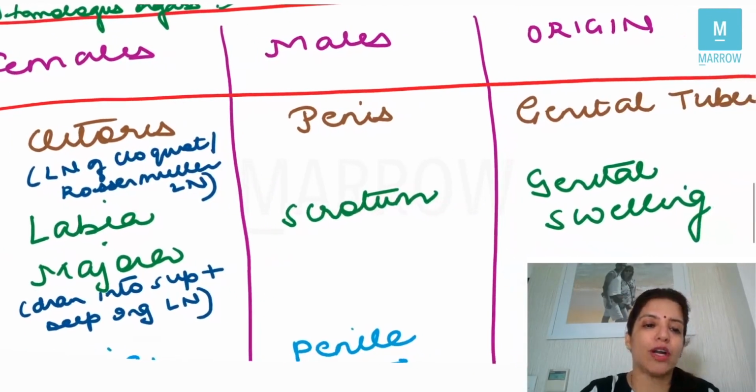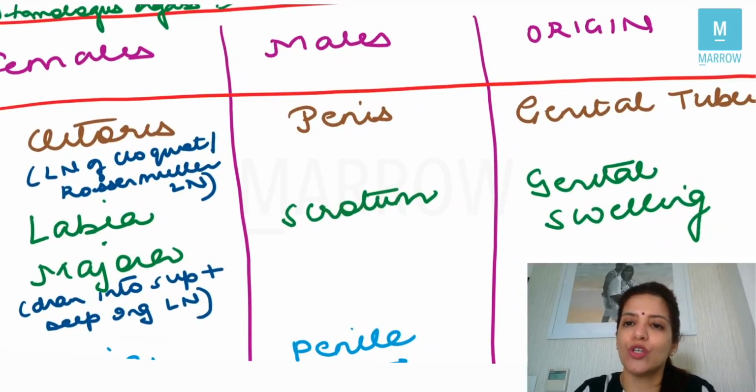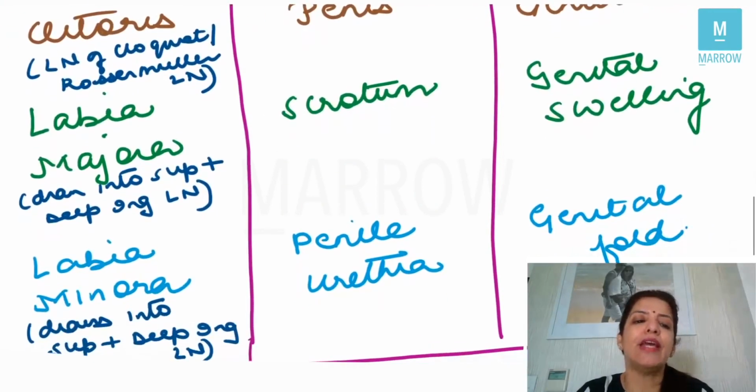Then the labia majora in females is homologous to the scrotum in males, and both these structures originate from the genital swellings, right? Then the labia minora in females is homologous to the penile urethra in males, and both these structures originate from the genital fold. Remember that the labia minora and majora will drain into the superficial and deep inguinal lymph nodes, right?